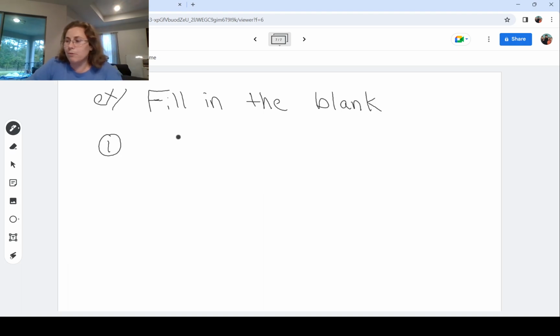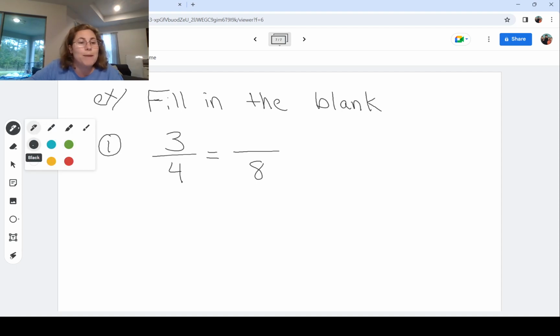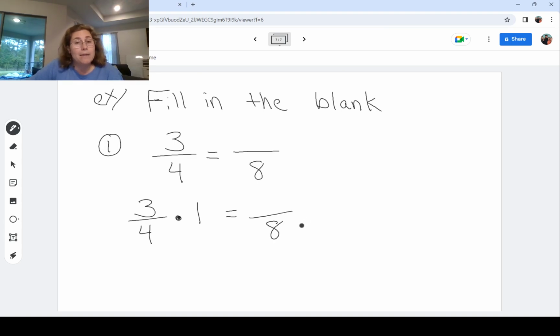So our first problem that we're going to see is we have 3/4 is equal to blank over 8. Now, they use the equal sign here, so we know these are equivalent fractions. That means this fraction, whatever I put up in the numerator, should reduce and simplify to get me this fraction. Now, we're going to work backwards through this, where I'm looking at 3/4, and I want to magically multiply it by 1 so that 8 is in the denominator. But I have to pick this 1.